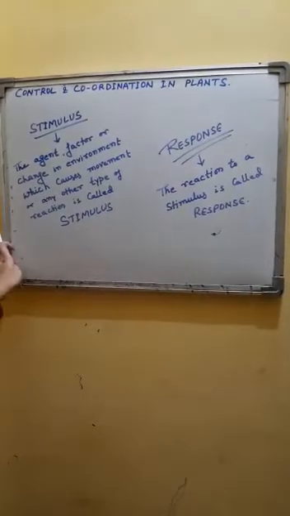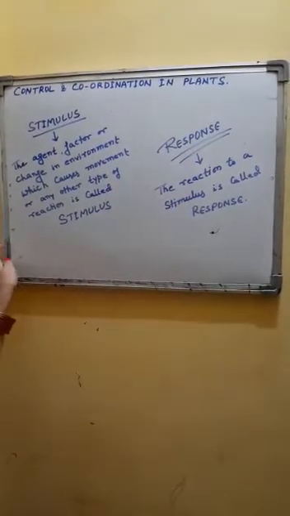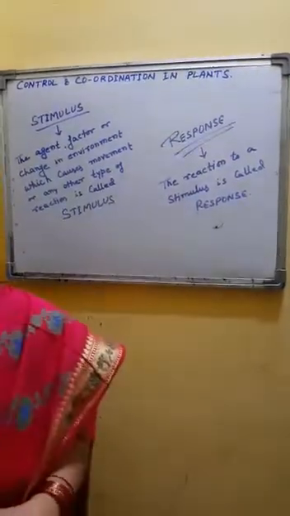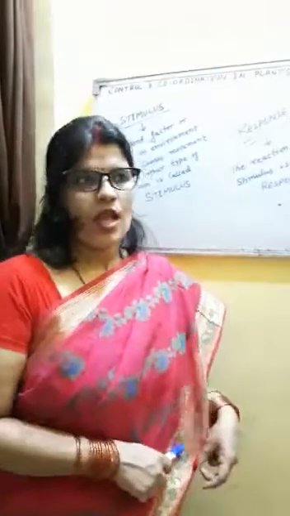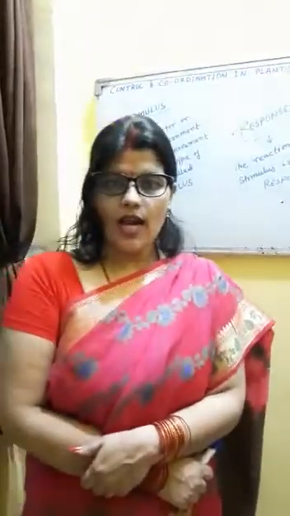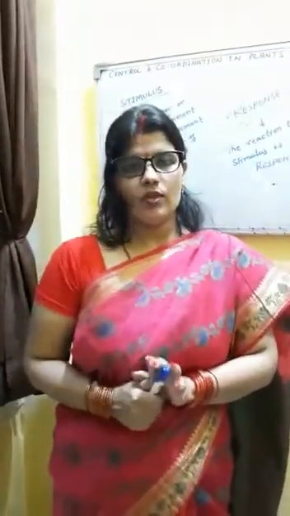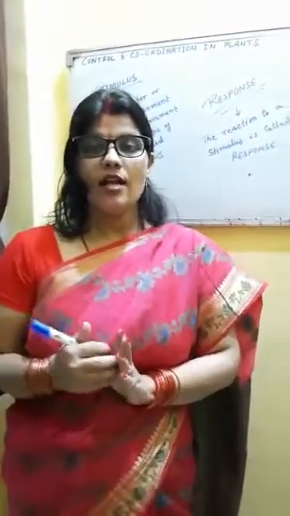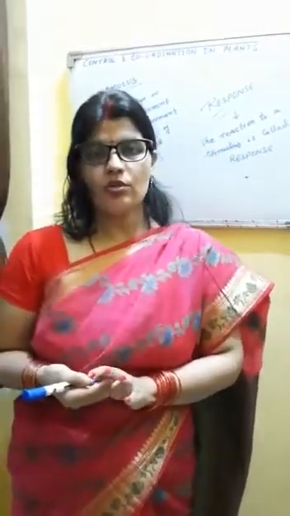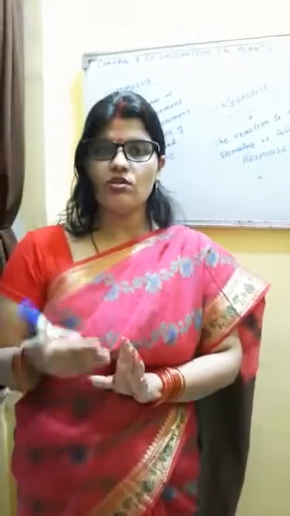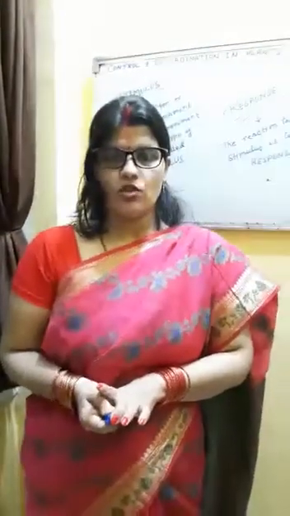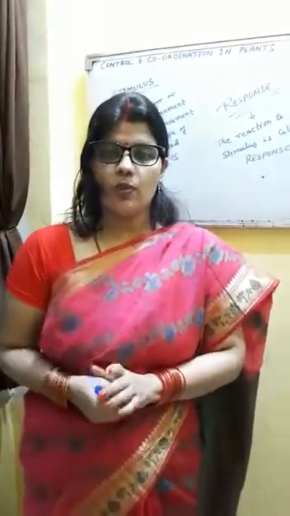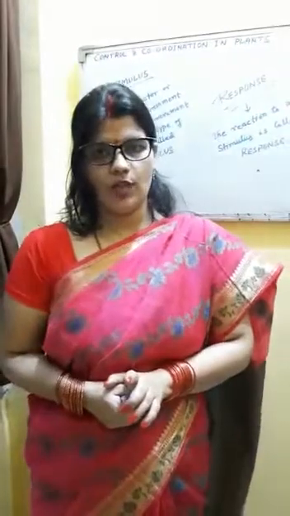Plant, as we discussed, shows no neural control. Only chemical coordination is observed in plants. Plants coordinate and control their activity with the help of chemicals and they respond to those chemicals, and they show that coordination in terms of movement. So plants show movement to respond towards the stimuli.